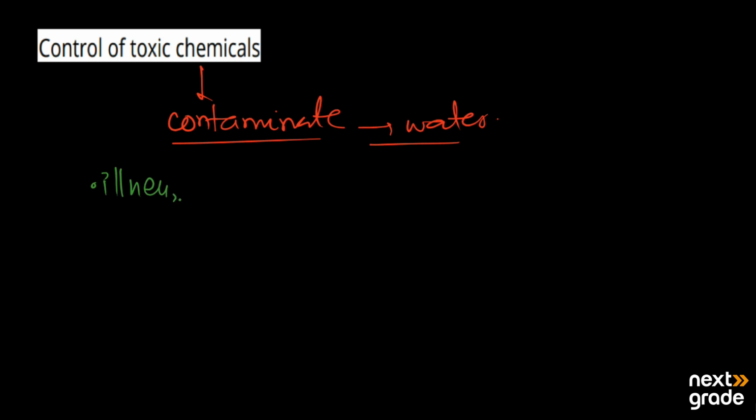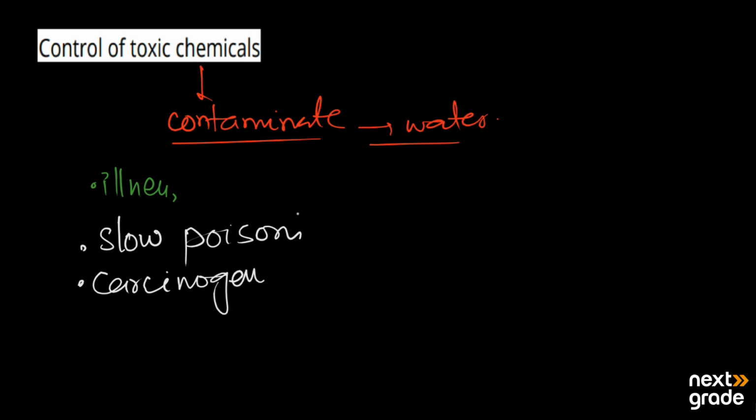These toxic contaminants are also known as slow poisons. These chemicals that are hazards to the health of living organisms are known as carcinogens, which cause cancers. So they are known as slow poison carcinogens when they contaminate the water in one way or another.